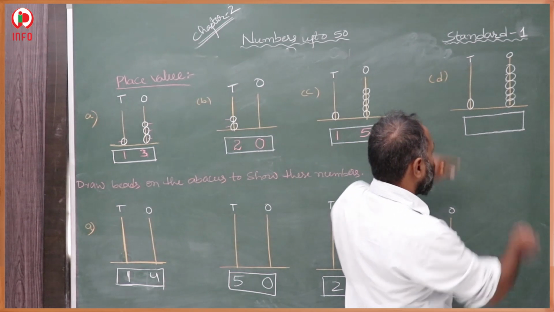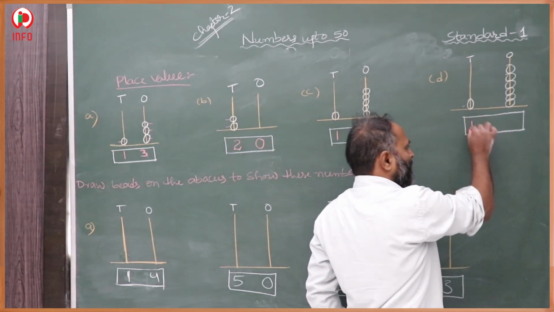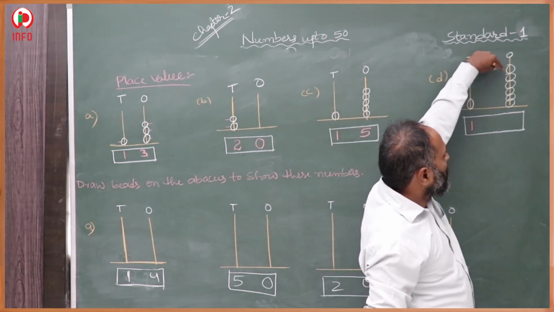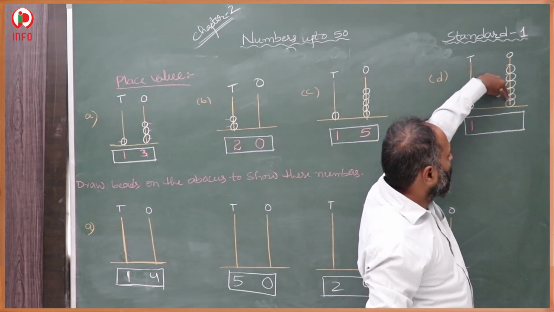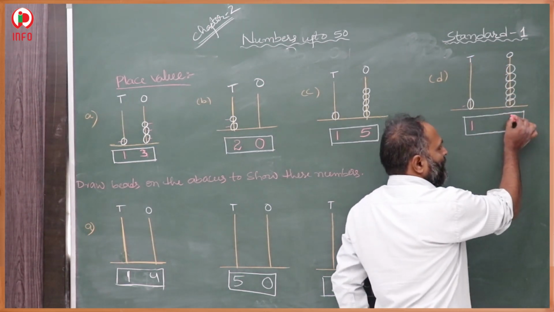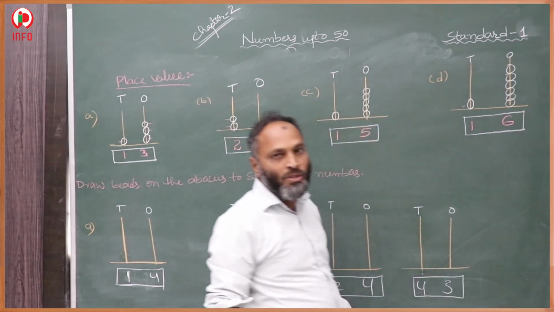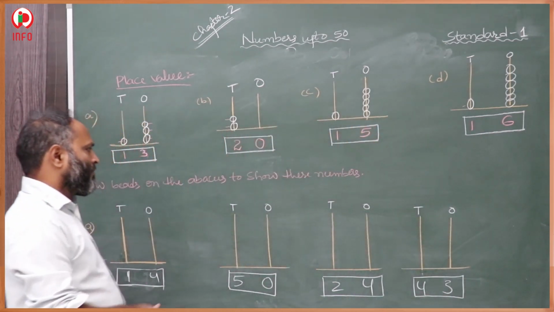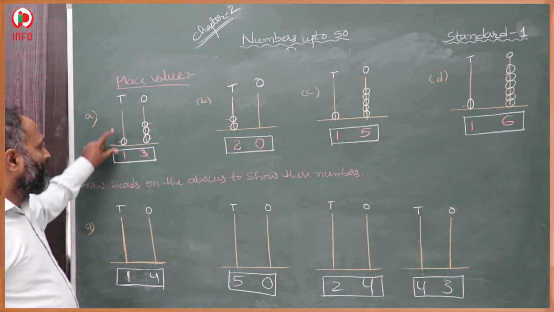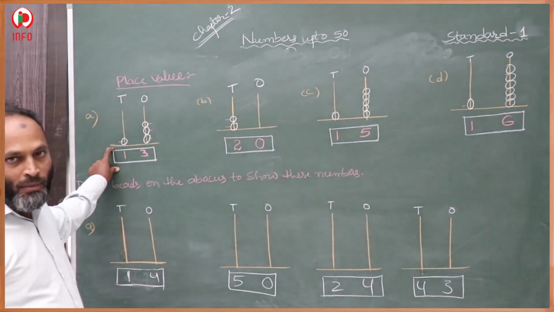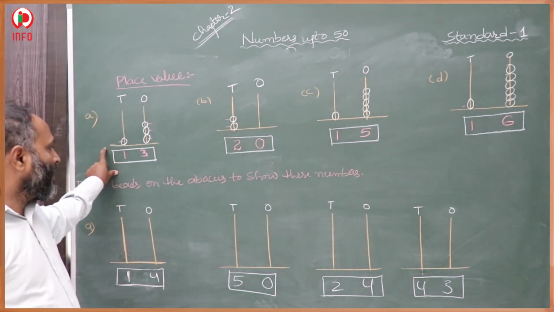In tens place, how many beads were there? 1. It means 1 here. In ones place, how many beads were there? 1, 2, 3, 4, 5, 6. 6 beads were there. The number is 16. Here, the number of beads were given, so we find the number and write it here.